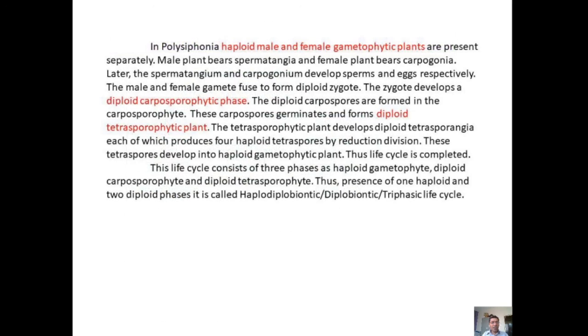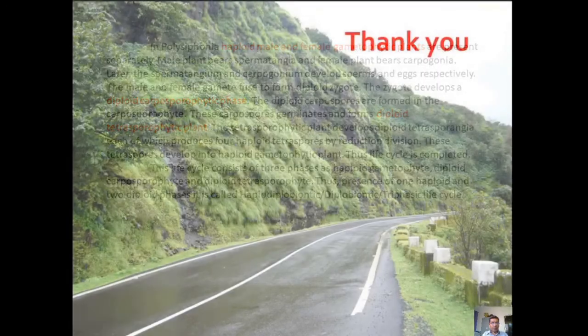This life cycle consists of 3 phases: haploid gametophyte, diploid carposporophyte and diploid tetrasporophytic plant. Thus, because of the presence of one haploid and 2 diploid phases, it is called haplodiplobiontic or diplobiontic or triphasic type of life cycle. Thank you.